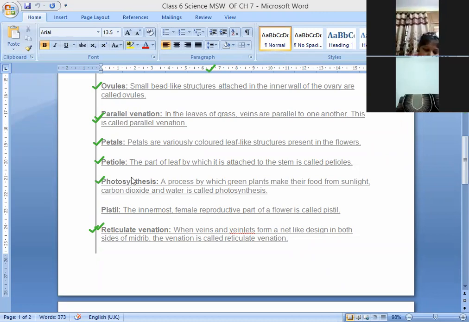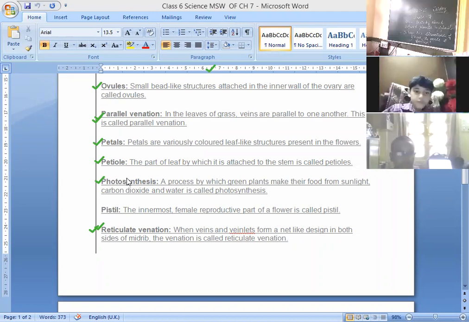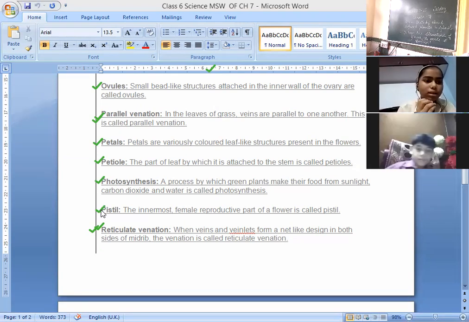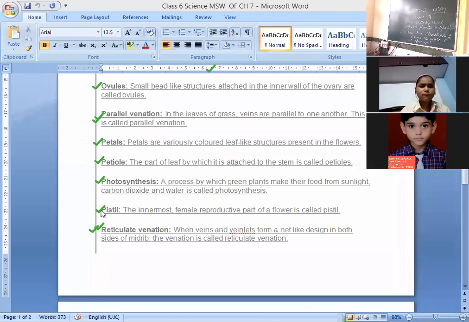Next is pistil. Wait, beta, wait. Harsh has to tell this diagram. Okay, Kanishka, tell. Pistil. Okay, ma'am. The innermost part of the flower is called the pistil. Okay, the innermost part of the flower is known as pistil.